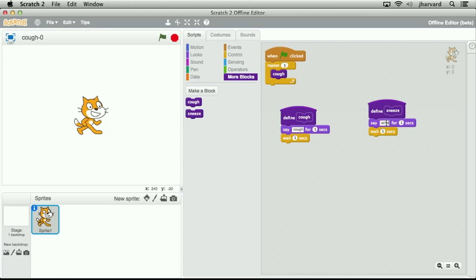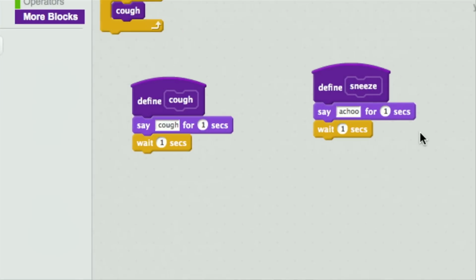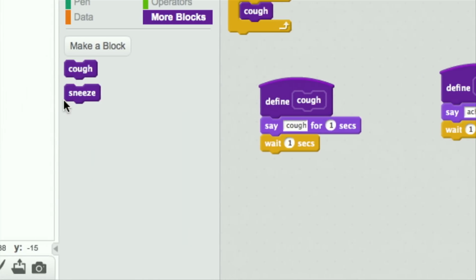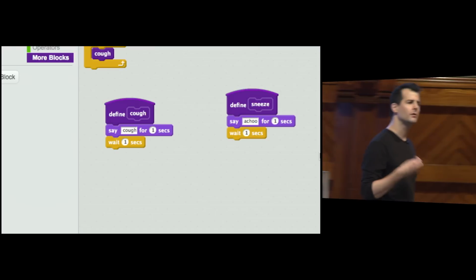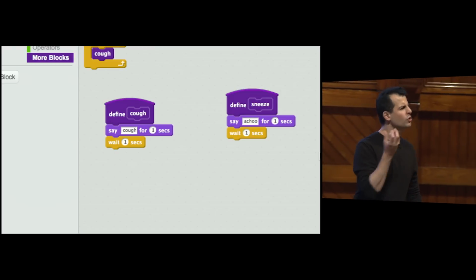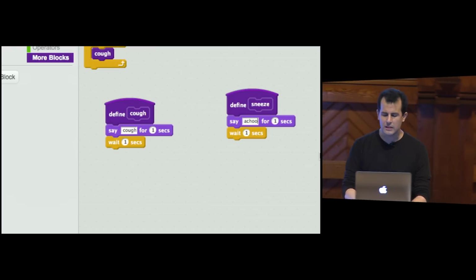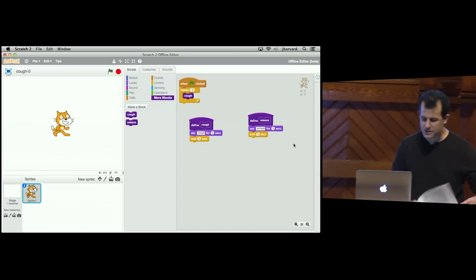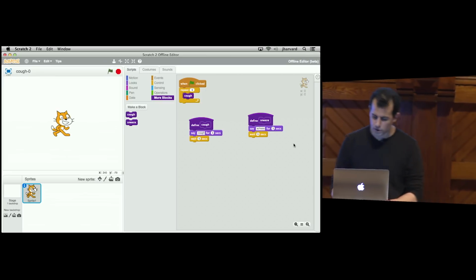I could say something like achoo for 1 second. Wait 1 second. Now I have a new block called sneeze, and indeed there it is. But this too should start to feel, maybe not the first week of class, but by the second, just a little redundant. Clearly, there's some redundancy here. So let me propose instead that we refine this definition as follows.